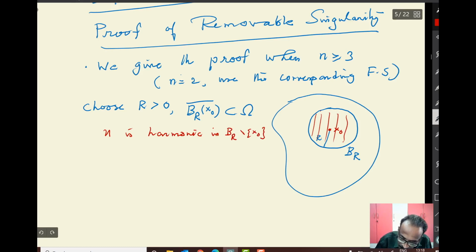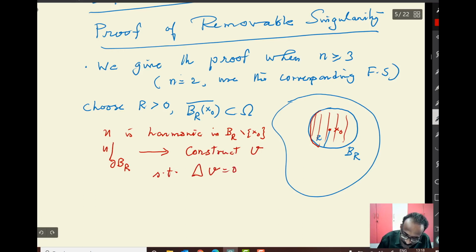Using the boundary values, you look at u restricted to the boundary of B_R, and then you can construct v. How do you construct v? Such that v is harmonic in B_R, that is, the Laplacian of v equals 0 in B_R, and v equals u on the boundary.